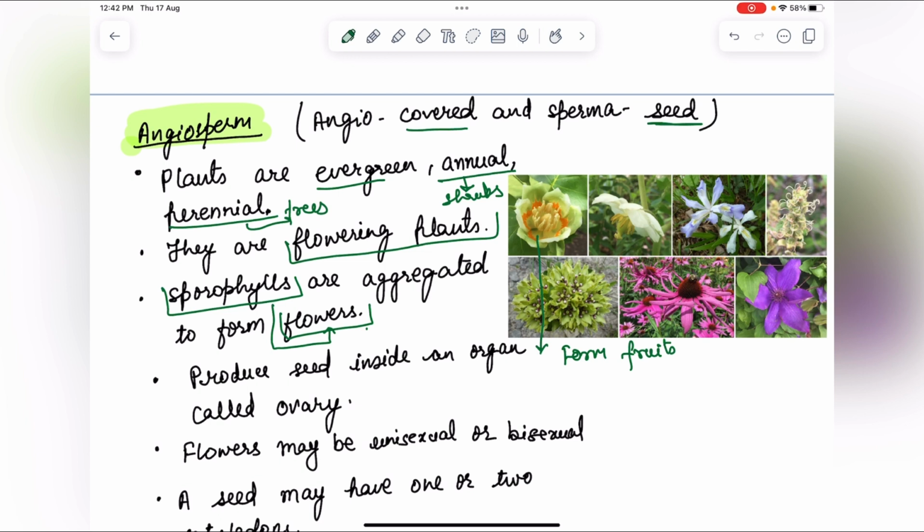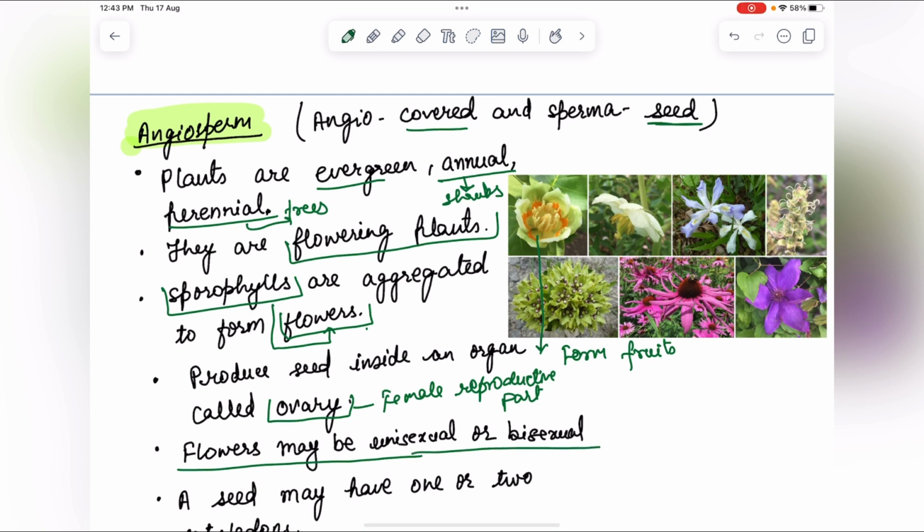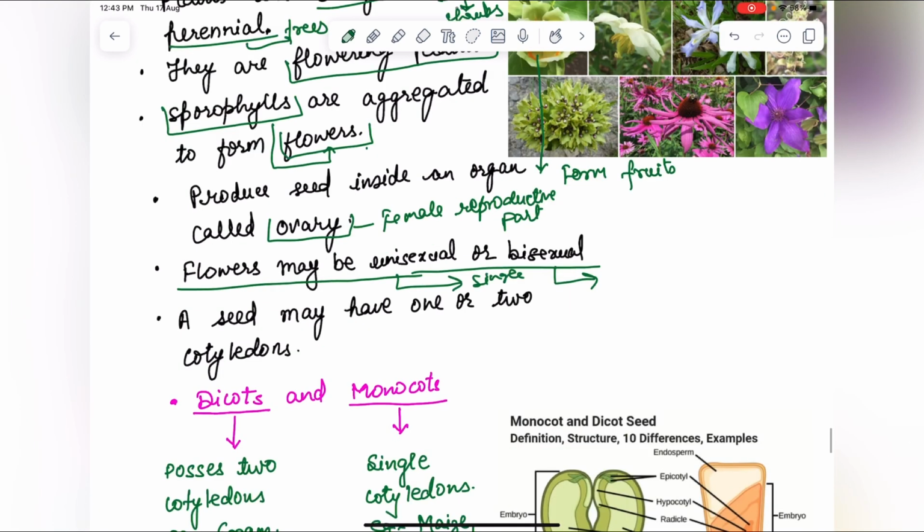Next point is seeds are inside an organ called ovary. So the seeds will be formed inside the ovary. Ovary is a female reproductive part. Flowers may be unisexual or bisexual. Uni means single, and bisexual means both male and female organs will be present in one flower. A seed may have one or two cotyledons.